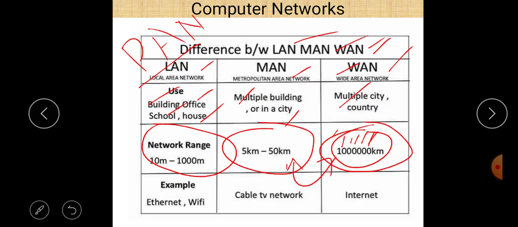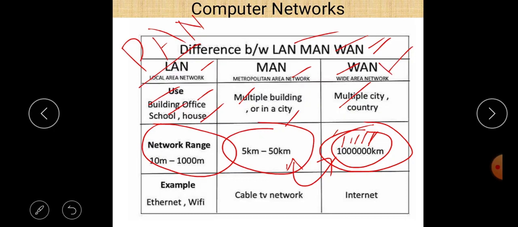So these are the four different types of network: PAN, LAN, MAN and WAN. Always remember that less than 10 meters we use PAN, between 10 meters and 1 kilometer we always use LAN, and 5 kilometers to 50 kilometers we use MAN, or we can say up to 100 kilometers we can use MAN, but more than 100 kilometers we always use WAN, wide area network.